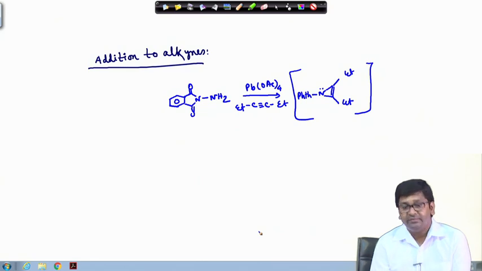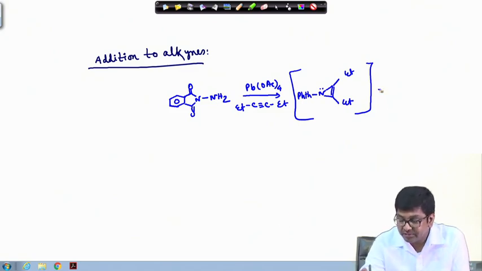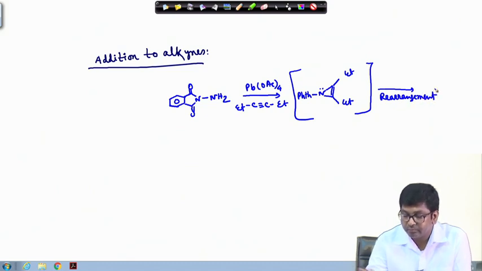Okay. If this becomes anti-aromatic, then what will happen? This will again rearrange itself. Okay. So, due to that rearrangement, what will happen? This azirine ring will convert into its analog. So, what will happen here?